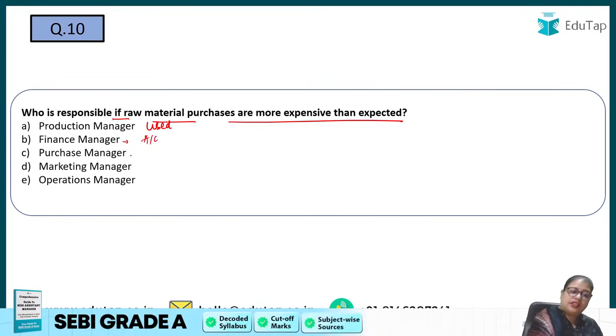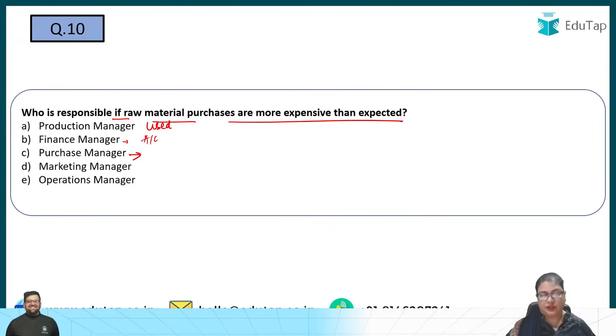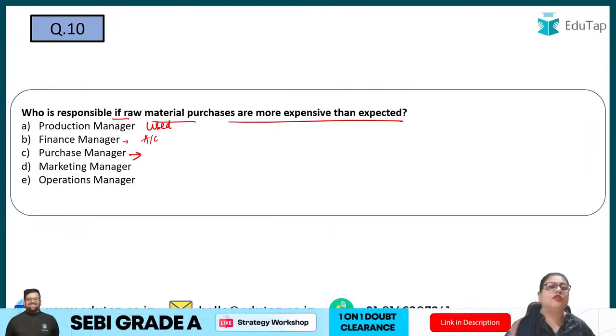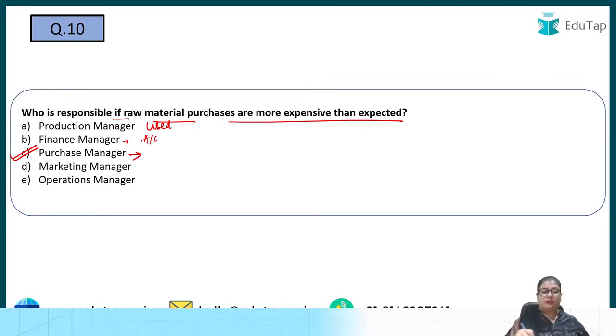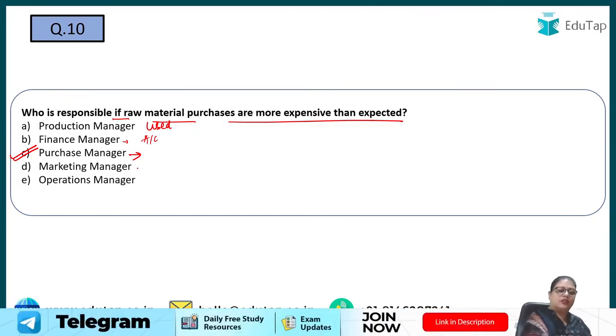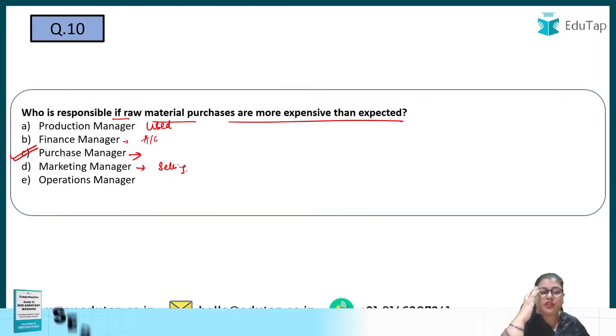Yes, purchase manager will be held responsible that okay, he has not negotiated well, okay, because he is going for the purchasing. So yes, the answer would be purchase manager. He will be held responsible if he is buying expensive products. Then marketing manager is basically held responsible for its selling. Okay, that means if he's selling the goods or for the finished goods, when he's going to the market for selling its finished products, basically it's not related to any production or purchases.